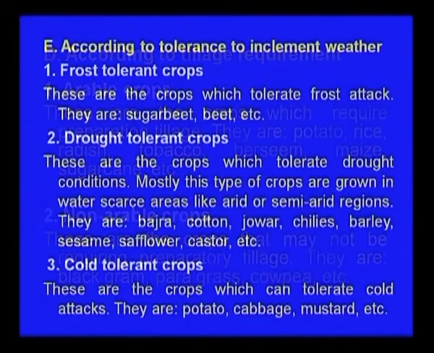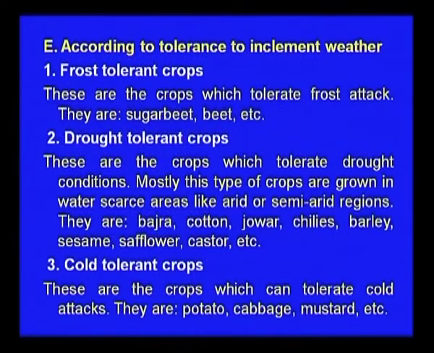Then according to tolerance to inclement weather. Sometimes frost is very common, and the crops which cannot tolerate frost will die. Somewhere droughts are very common, so which crops can be grown there? Then cold tolerant: the frost tolerant crops are sugar beet, wheat and others.